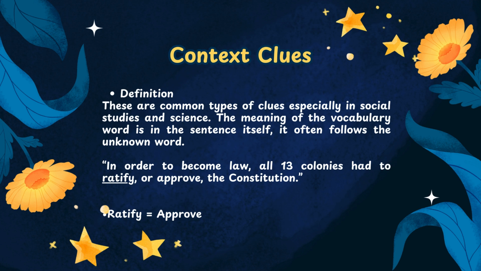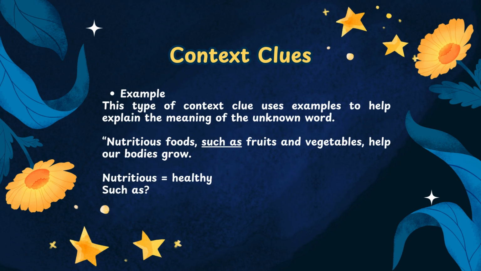Definition. These are common types of clues, especially in social studies and science. The meaning of the vocabulary word is in the sentence itself. It often follows the unknown word. For example, in order to become law, all 13 colonies had to ratify or approve the Constitution. Ratify means approve.